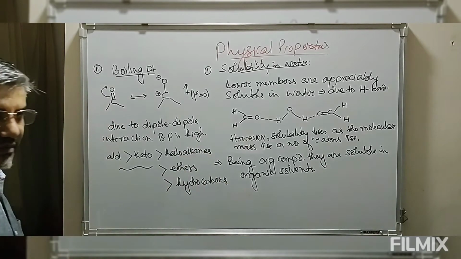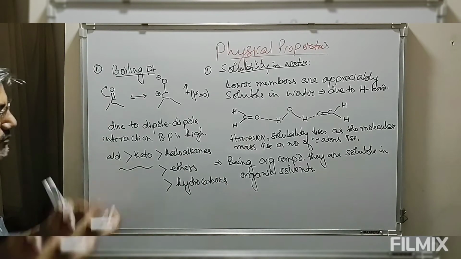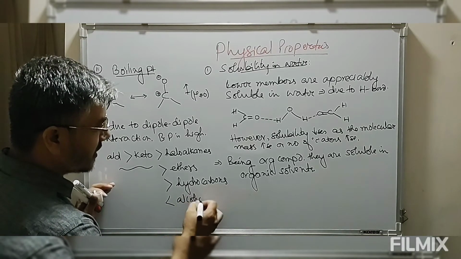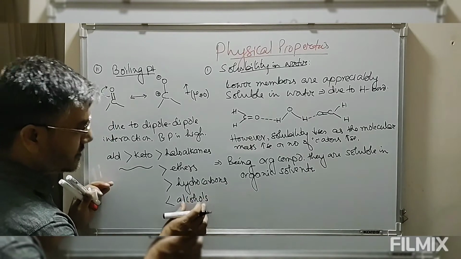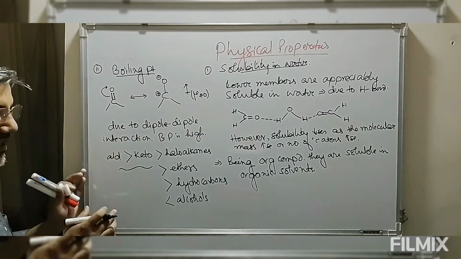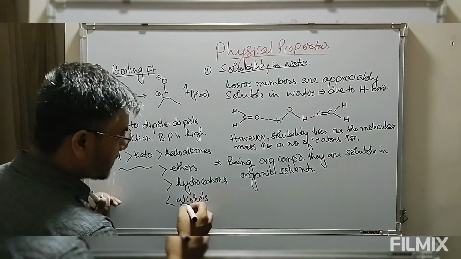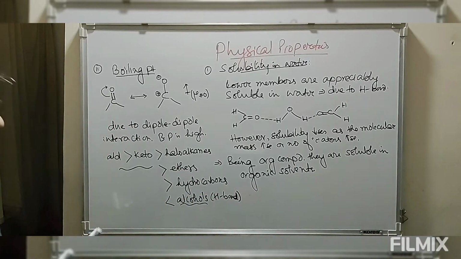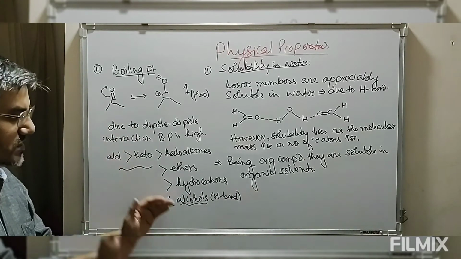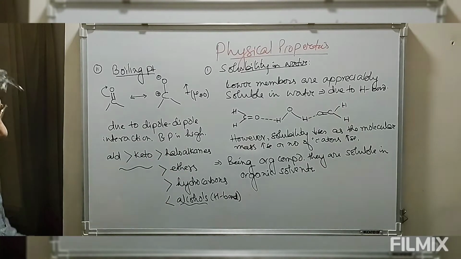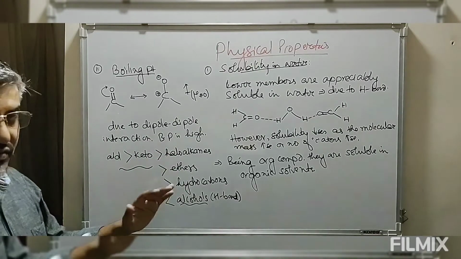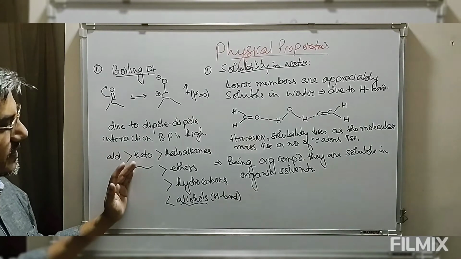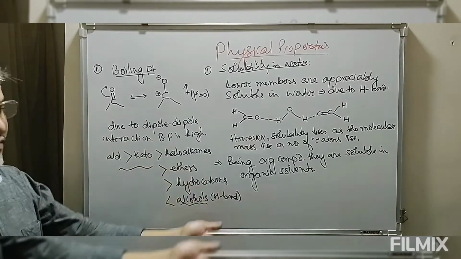having comparable molecular mass. But when we compare the boiling points of aldehydes and ketones with those of alcohols with comparable molecular mass, then the boiling points of alcohols are always greater than that of aldehydes and ketones. The reason being, in case of alcohols we have hydrogen bond. So when we compare the boiling points of aldehydes, ketones, alcohols, ethers, then the order will be: the boiling point of alcohols will always be greater than that of aldehydes and ketones, ketones will be greater than that of ethers, and ethers will be greater than that of hydrocarbons.